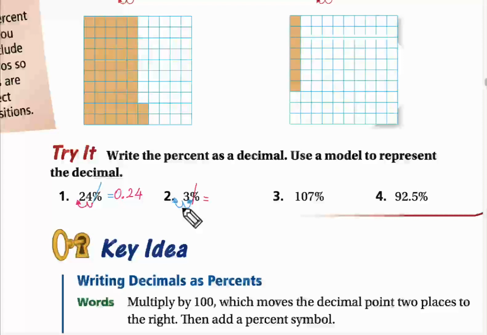Rawi? Yes teacher, I'm raising my hand. Go ahead, Rawi. Question 2. Okay. So we will cross the 100, so it will be 0.03. Excellent. We will put 0 here, so it will be 0.03. Excellent, Rawi. Great work.